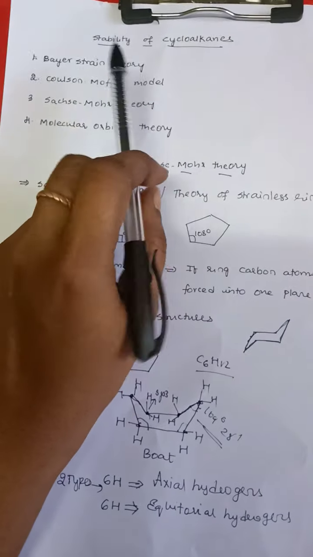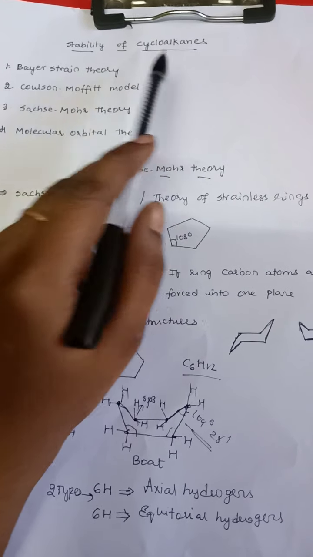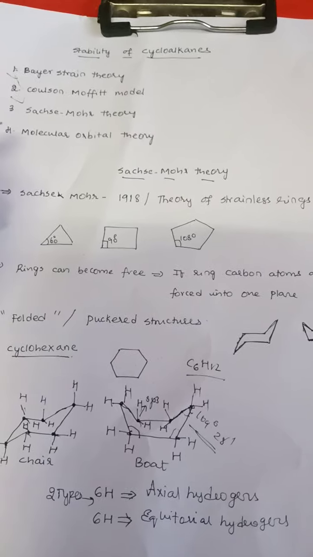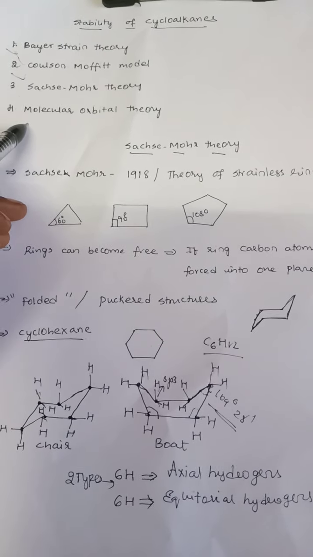Good morning, students. We have been discussing the stability of cycloalkanes. In the last classes, we have understood something about Baeyer strain theory, and the Coulson and Moffitt model. Today, we will understand the next two theories, that is Sachse theory and molecular orbital theory.